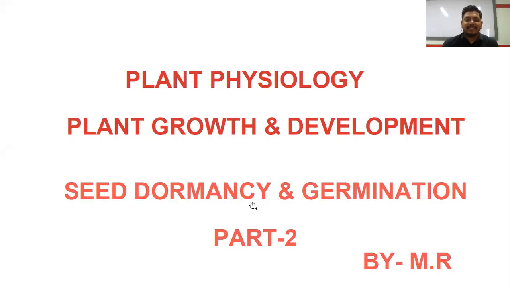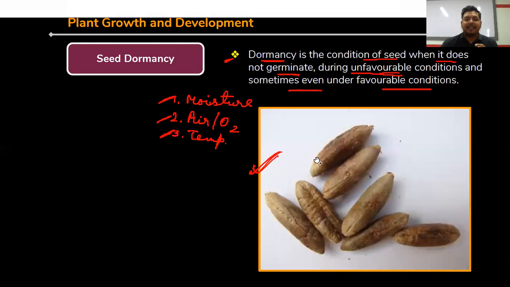Seed dormancy and seed germination. So in the first part, you have learned about plant growth, plant development, as well as plasticity. Here, plant growths are of two types: arithmetic and geometric. Their formulas, as well as their graphs, are also important for your exam. Now, the next important topic in this chapter is seed dormancy and seed germination.